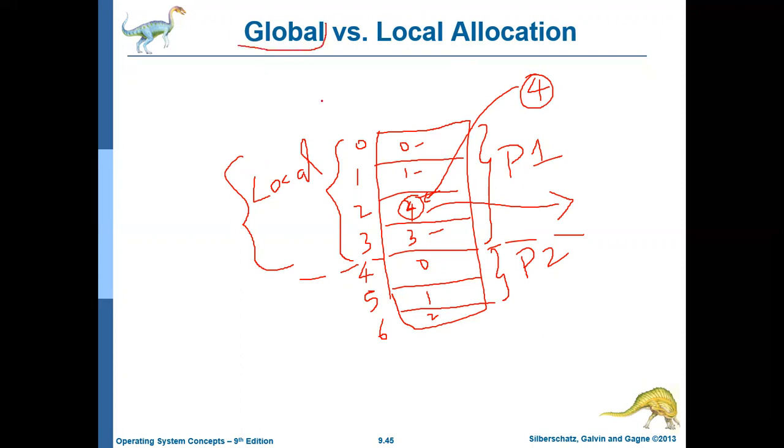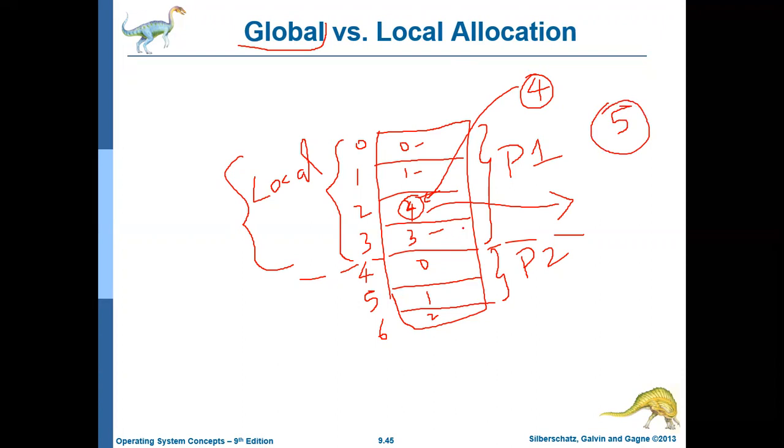By global allocation, a process can even replace a frame that does not belong to that particular process. Say now process P1 wants to bring another page, page 5. Page 5 is not in the memory.